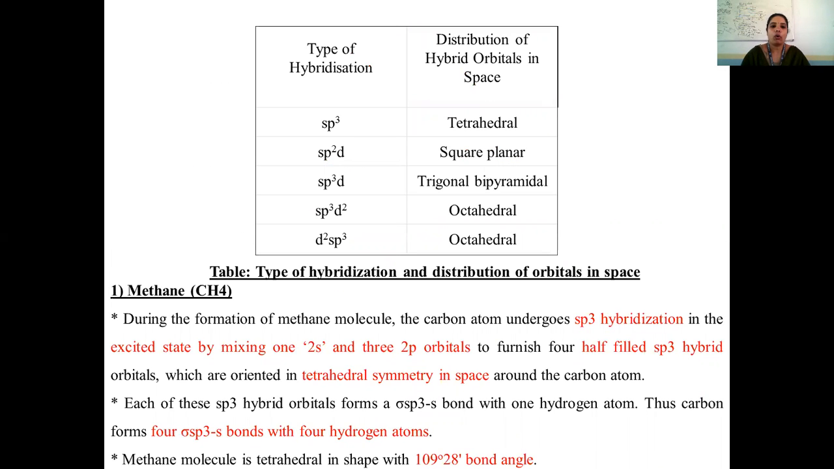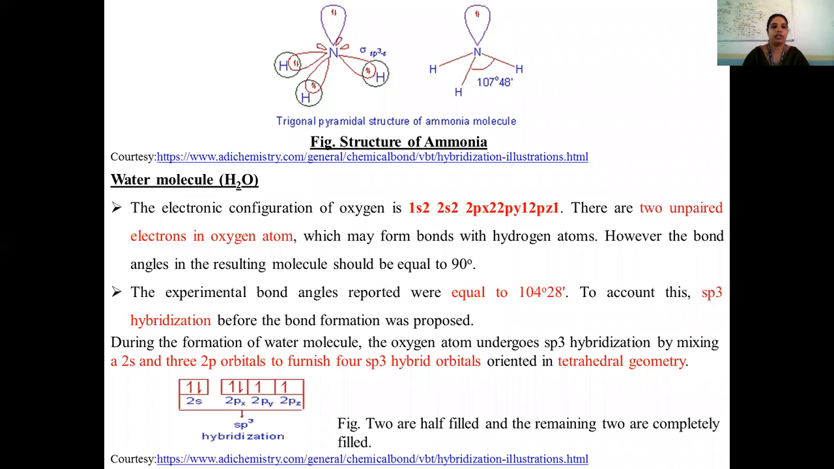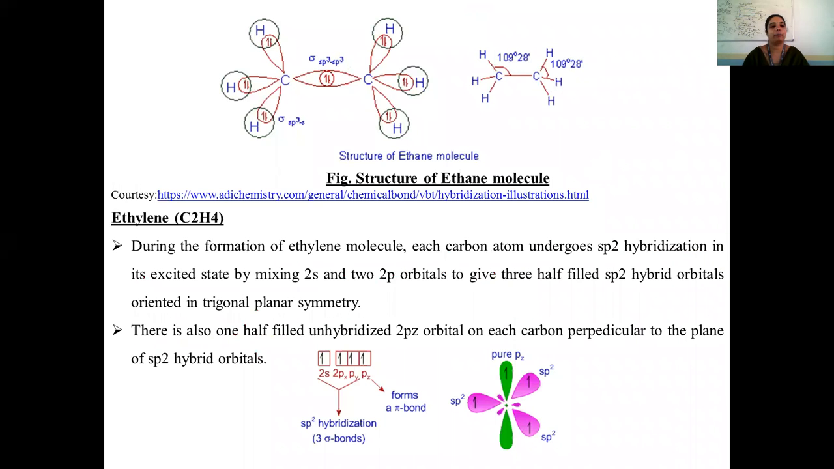Based on all those hybridizations, we have examples such as methane, ammonia, water molecule, ethane and ethylene, all with different hybridizations. Based on what we have studied, these molecules also undergo one of those hybridizations to form a molecule.